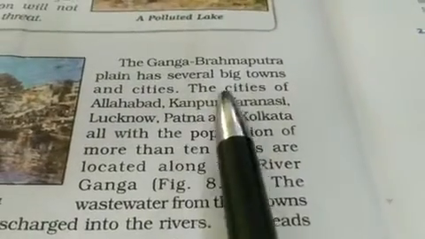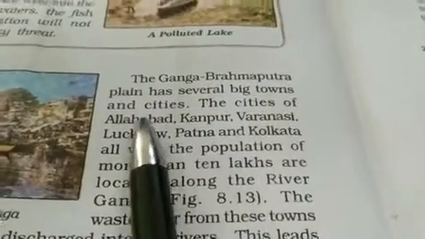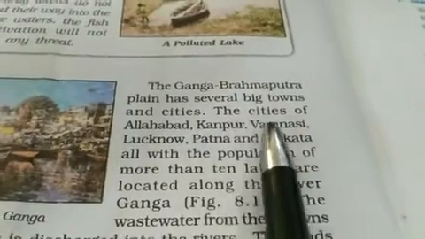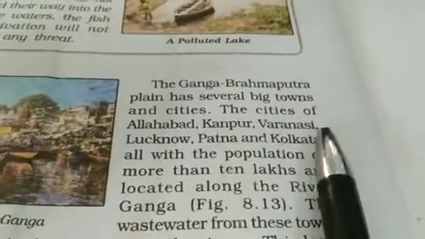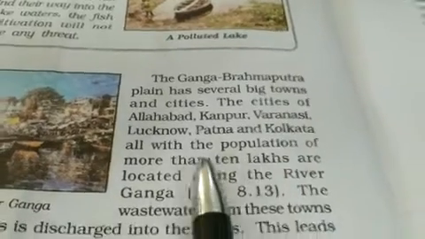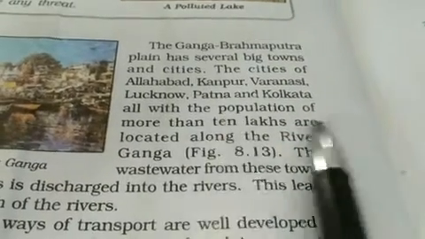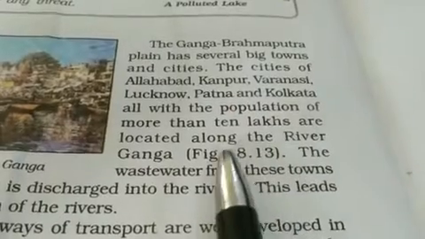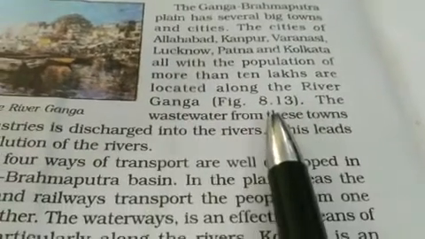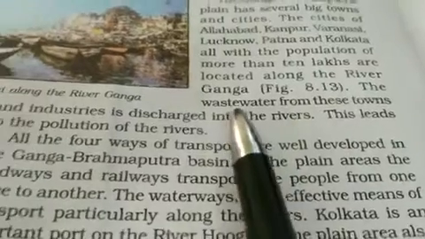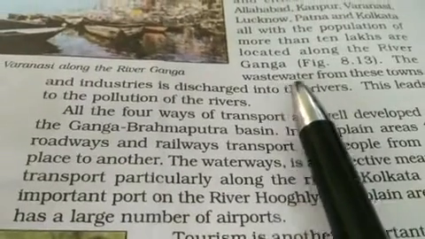The Ganga Brahmaputra plain has many big towns like Allahabad, Kanpur, Varanasi, Lucknow, Patna, and Kolkata. All these cities have a population of more than 10 lakh, and they are located near the river Ganga.